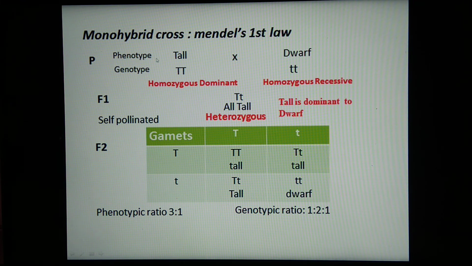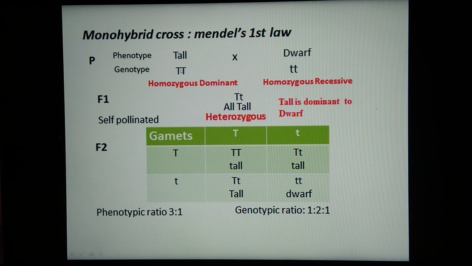So phenotypically, tall plant is crossed with dwarf plant. When this tall plant is crossed with dwarf plant, what is the genotype here? For the tallness, capital T capital T, homozygous dominant, and for the dwarf plant, small t small t, that is homozygous recessive plant.